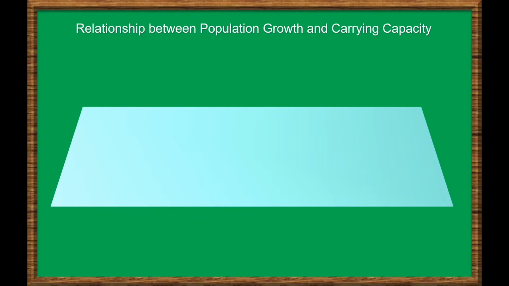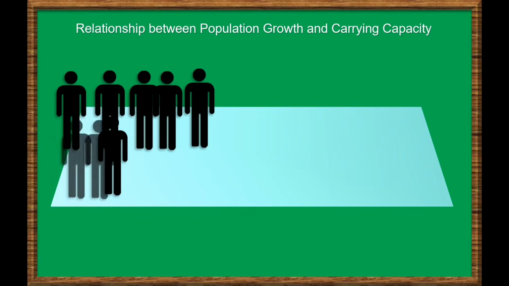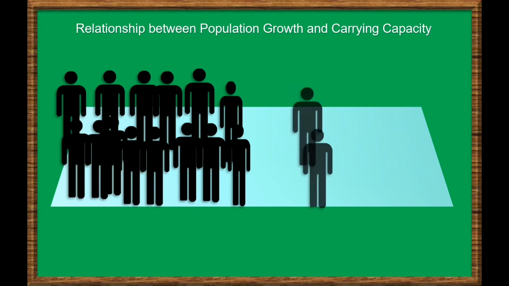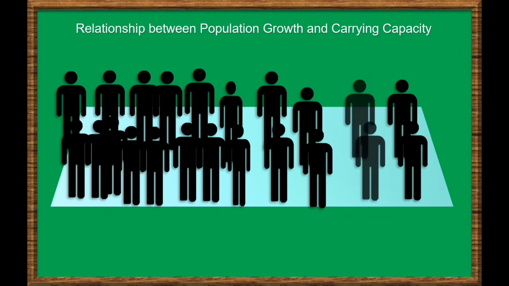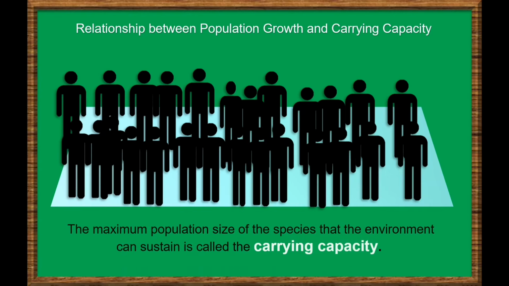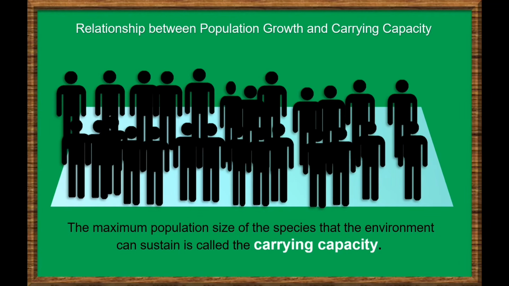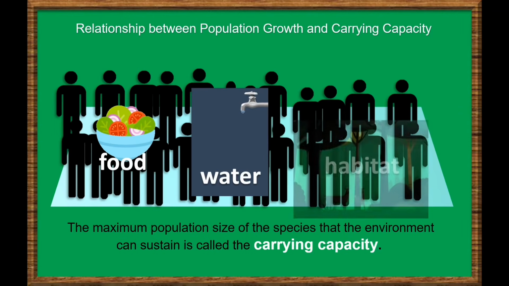As a population grows in an area, a population may experience the effects of increased densities. In a given area, the maximum population size of the species that the environment can sustain is called the carrying capacity. Carrying capacity is determined by the amount of available resources, like food, water, or habitat.